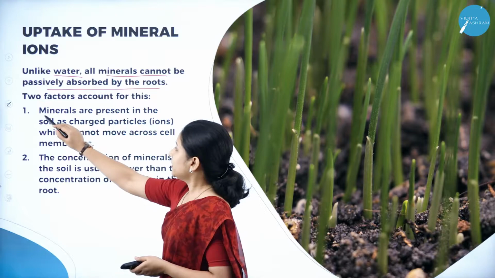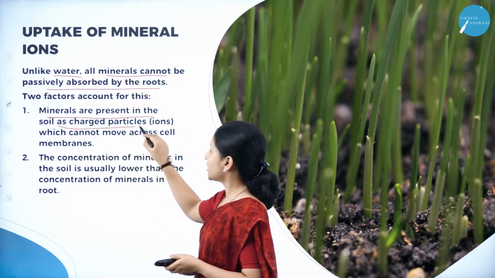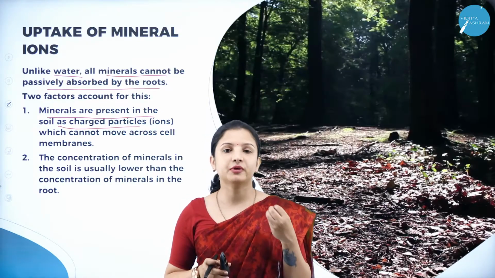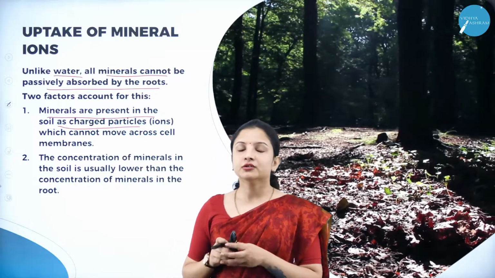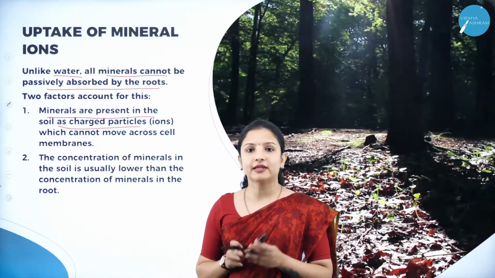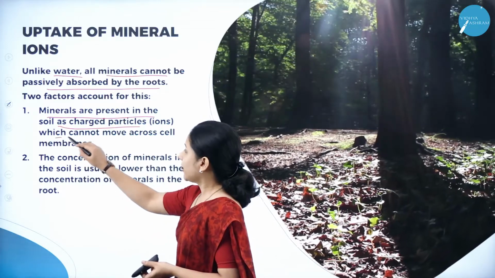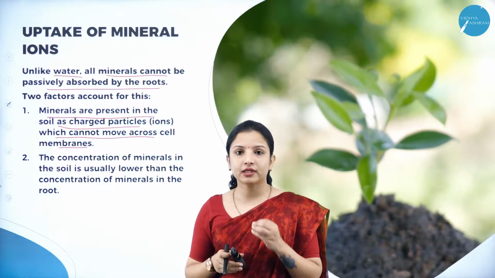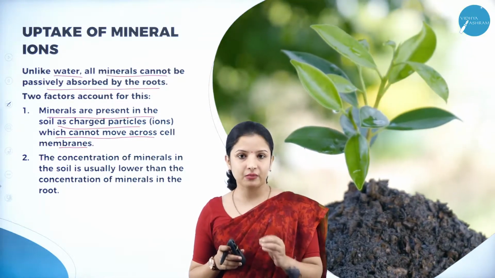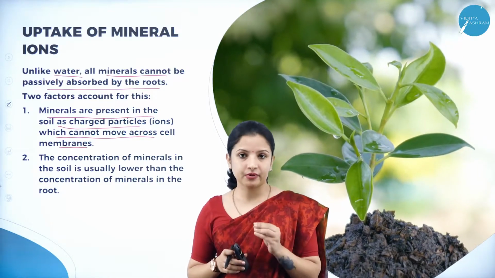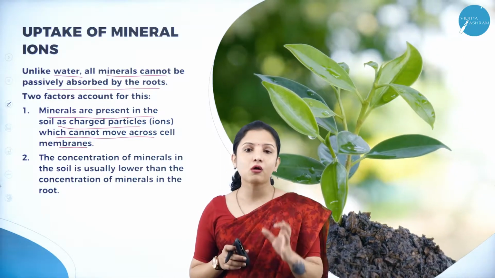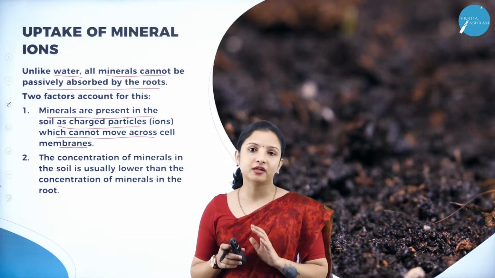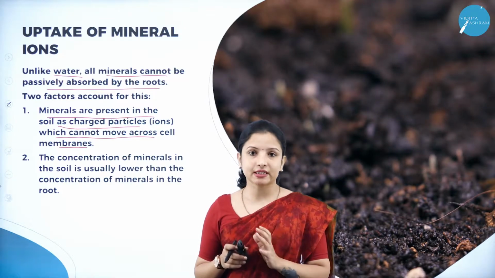One is that minerals are present in the soil as charged particles. We know that mineral ions are charged, right? They are present as charged particles in the soil, and therefore they cannot move across the cell membrane very easily. We all know that cell membranes, or the plasma membrane, are selectively permeable, right? They will not allow all the components apart from water. They will not allow other components to enter very easily. They are very selectively permeable.